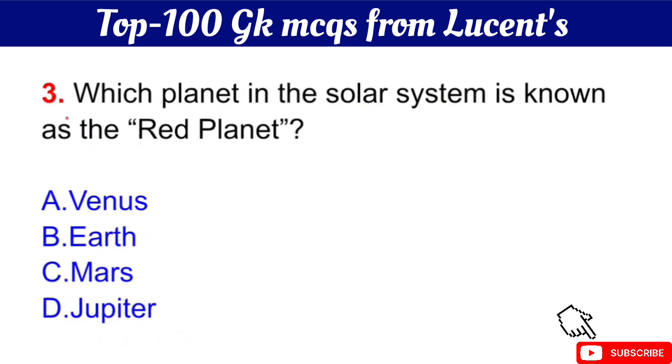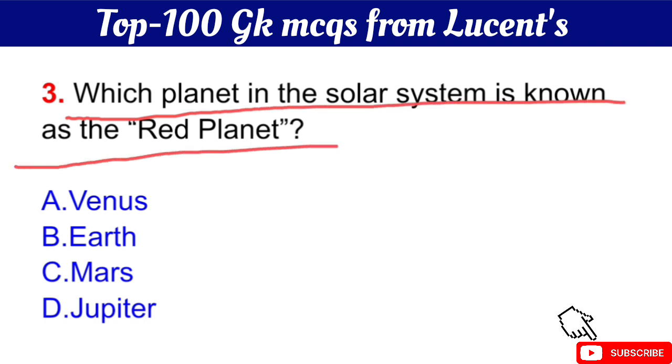Question number 3 is, which planet in the solar system is known as the red planet? The right answer is option C, Mars planet. Okay.